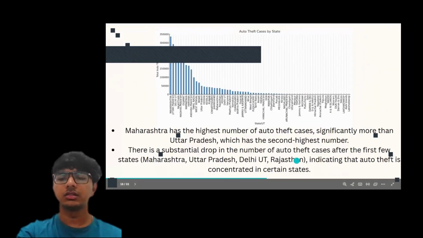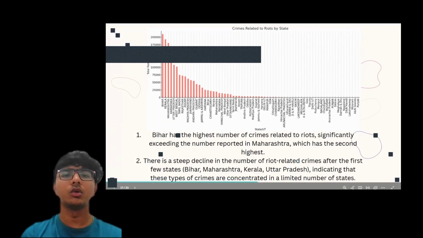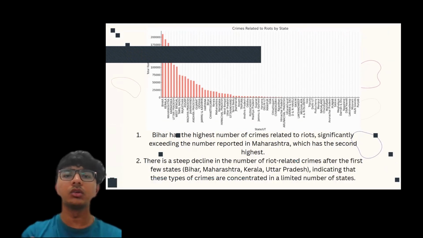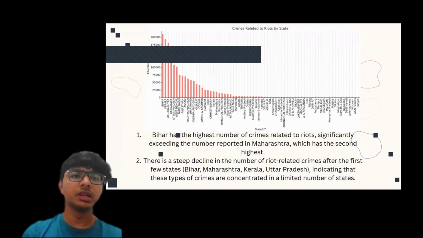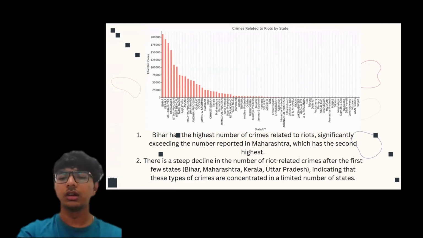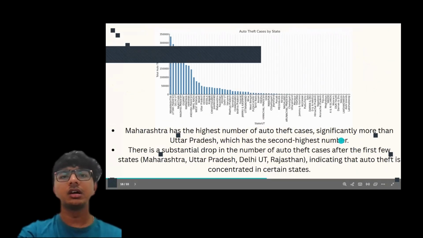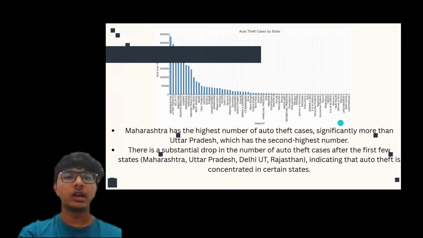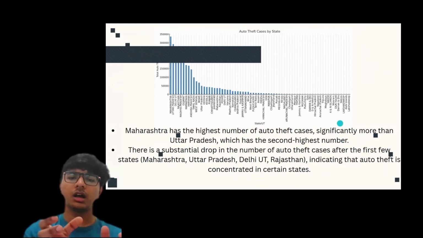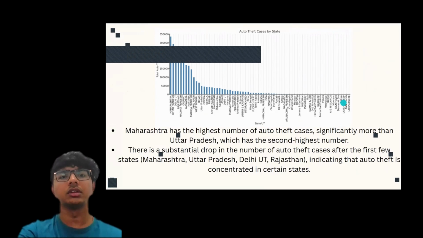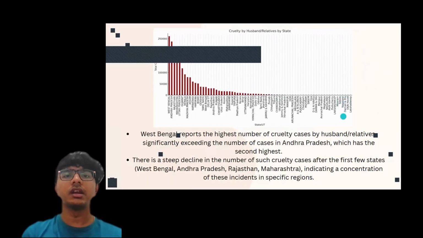So this is crime related. This is crime related to roads by state. As you can see in this graph and map, here also Bihar is striking more. So this is the auto theft case by state. As you can see, these are the crime components, and you can go through them. So this is the cruelty by husband and relatives by state.